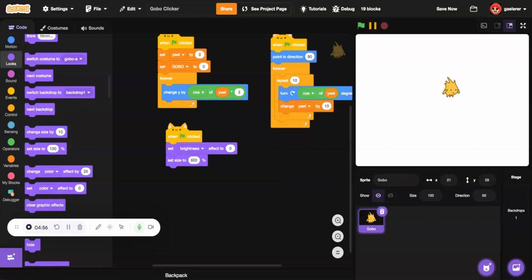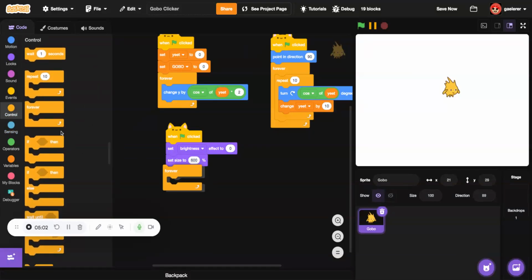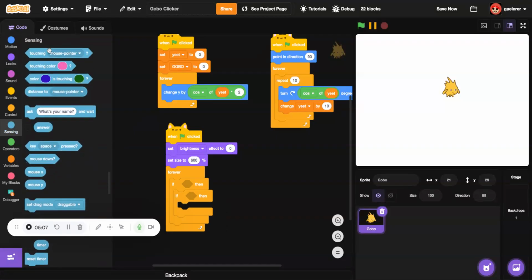Forever, put two ifs. In the first if, touching mouse pointer, and in the second if, mouse down.